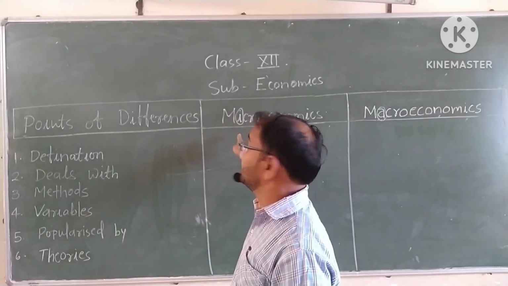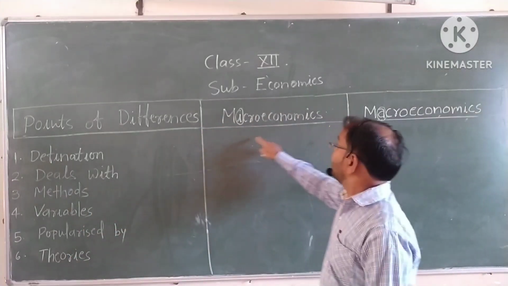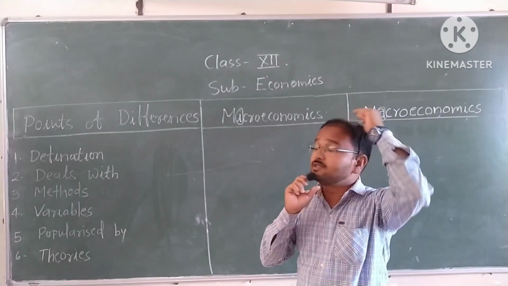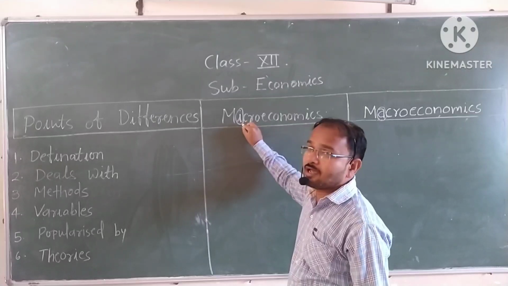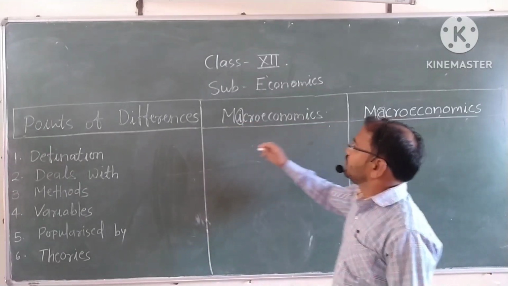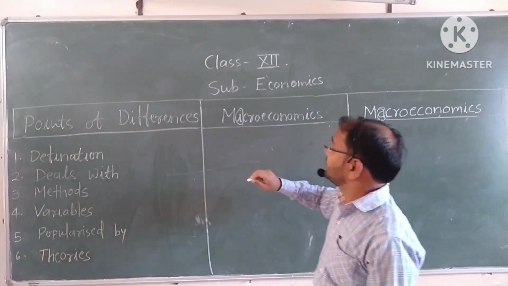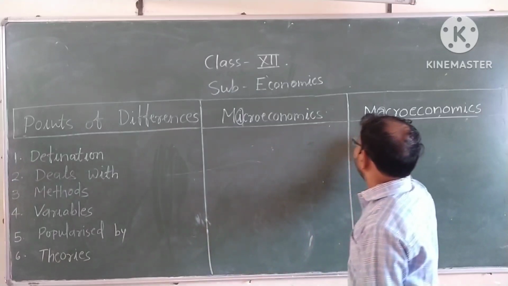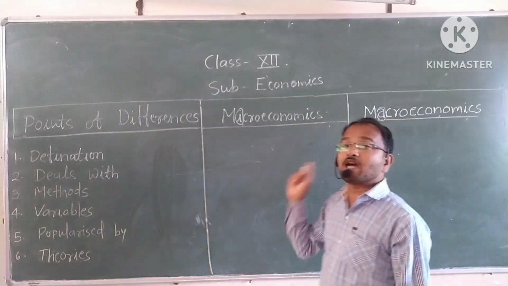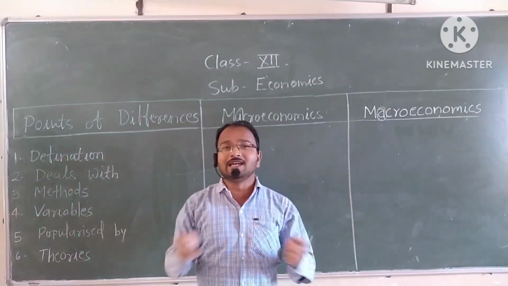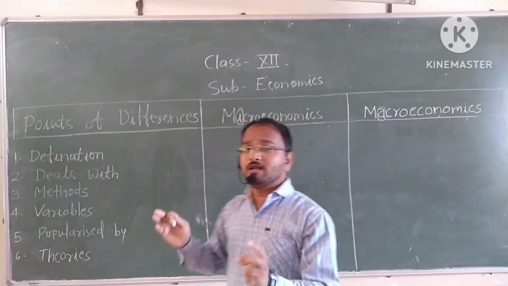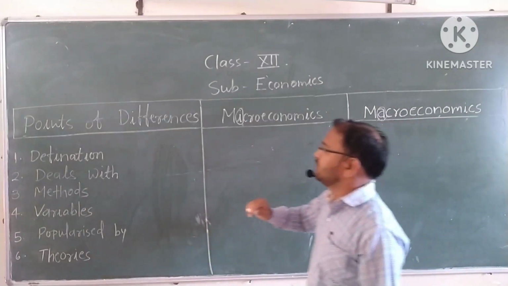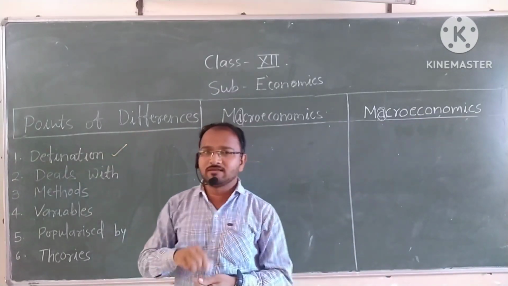So you can see that in the spelling of microeconomics and macroeconomics all letters are the same. But there is one difference: here is an I and here is an A. From here you can know that I means individuals, and A means aggregate. Macroeconomics studies aggregates, or the economy as a whole. So that is the difference on the basis of their definition.